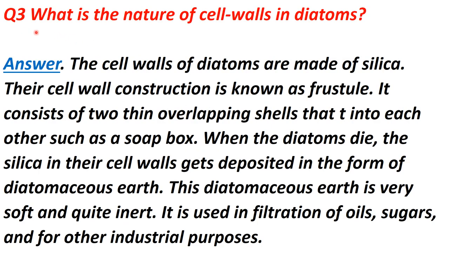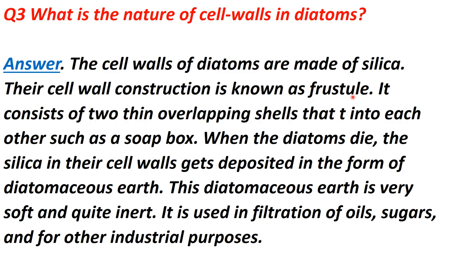Now let's discuss the homework solution of the previous lecture. I gave question number 3 of NCERT, that is, what is the nature of cell walls in diatoms. The cell walls of diatoms are made up of silica, and these are indestructible structures. Their cell wall construction is known as frustule. It consists of two thin overlapping shells.